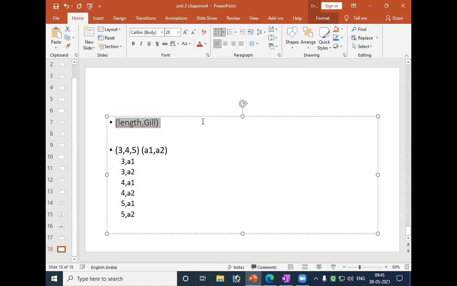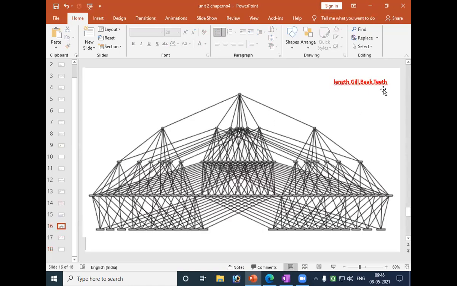We have taken length and gill, my dear friends. Now you have to take length and beak, length and teeth.